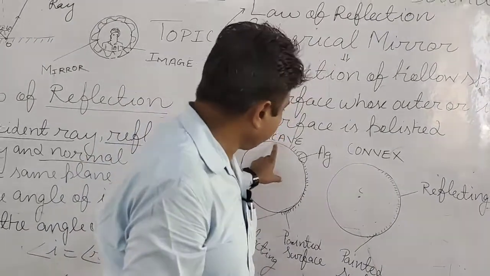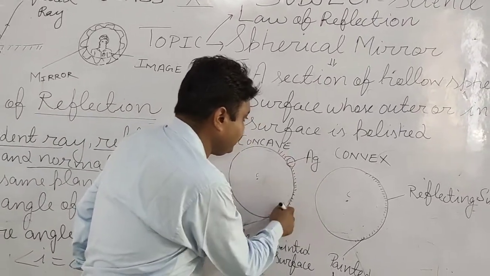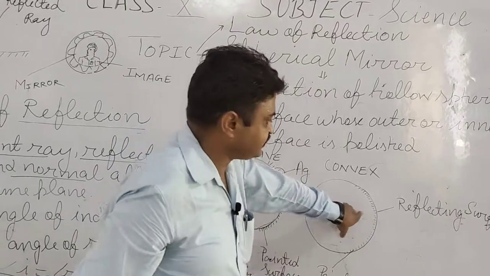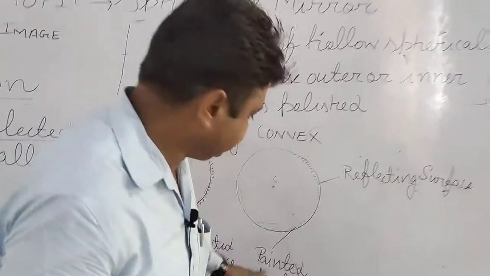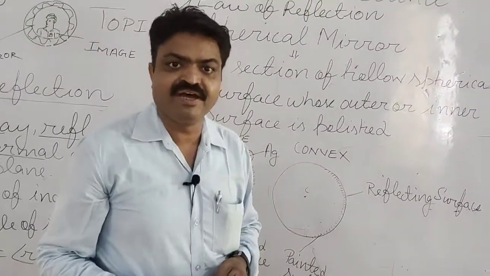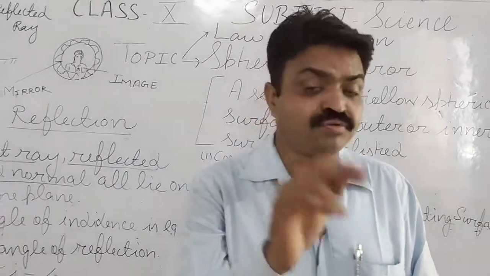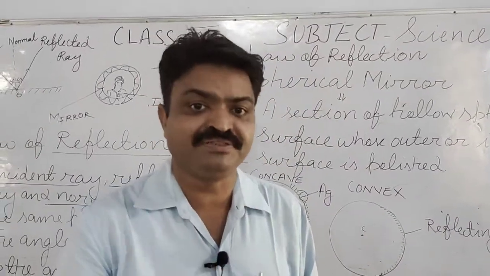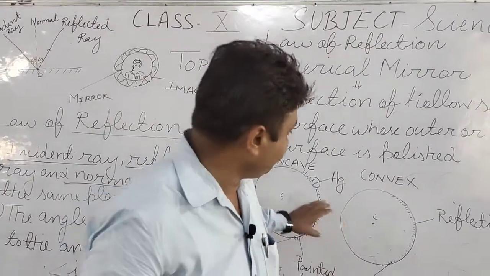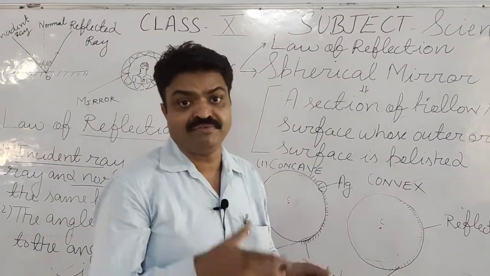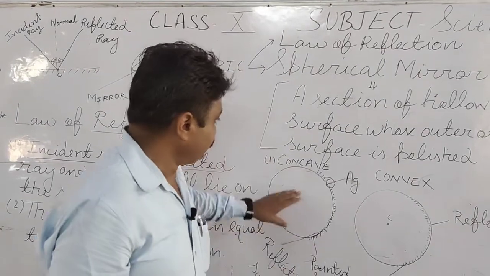In the concave case, this polished surface is on the outer side, and in this one it is on the inner side. And which metal is used here? It is silver. That's why generally mirrors are expensive, student. There are two types of mirrors. Some are cheap, some are expensive. Why are they expensive? They are expensive due to the polishing of silver, because silver is expensive, na? That's why. So these are the two types.